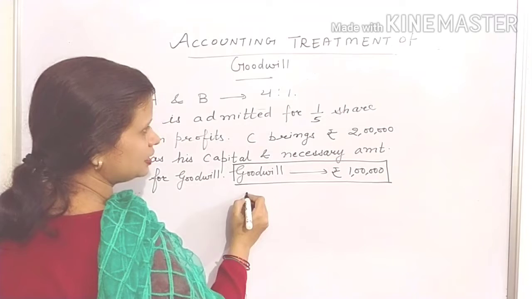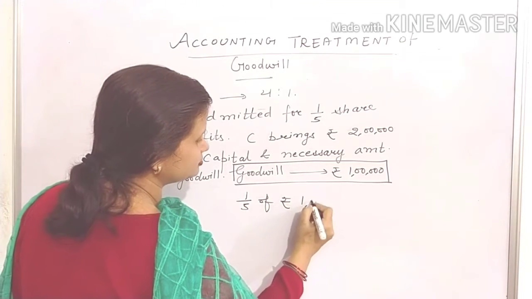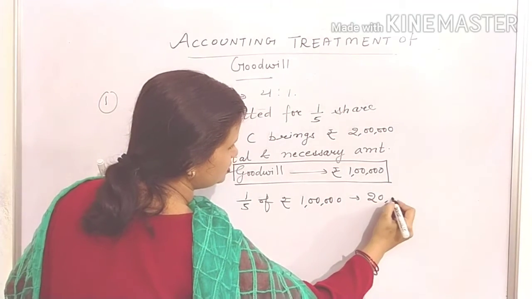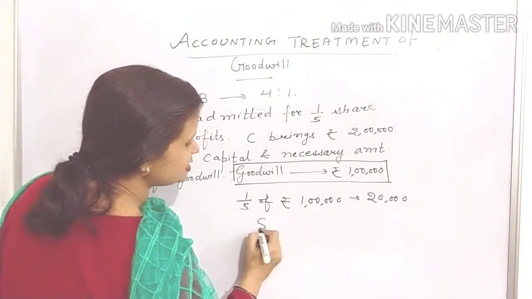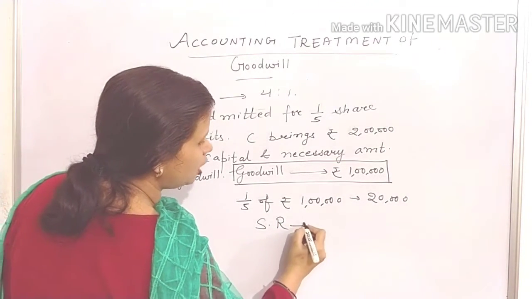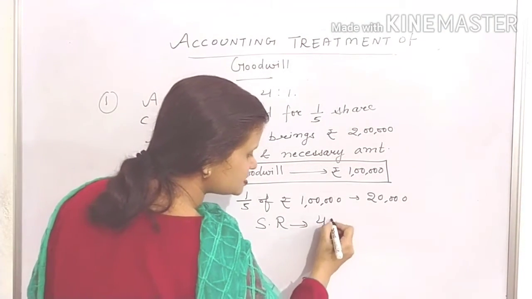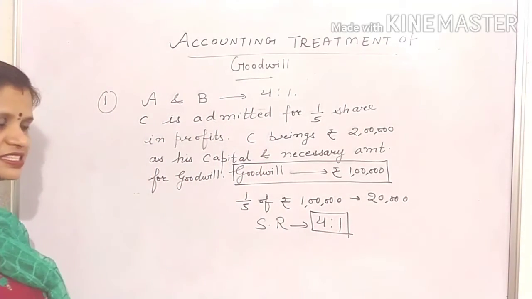It will be 1/5 of rupees 1 lakh, that means 20,000. And in this situation, if you calculate the sacrificing ratio, we will get a result of 4:1. This will be the sacrificing ratio.